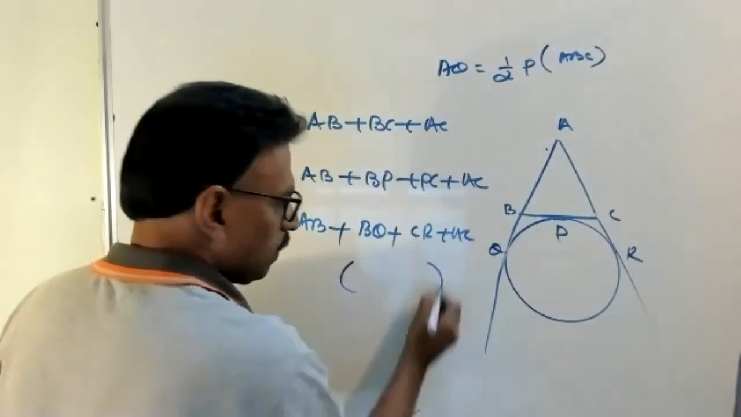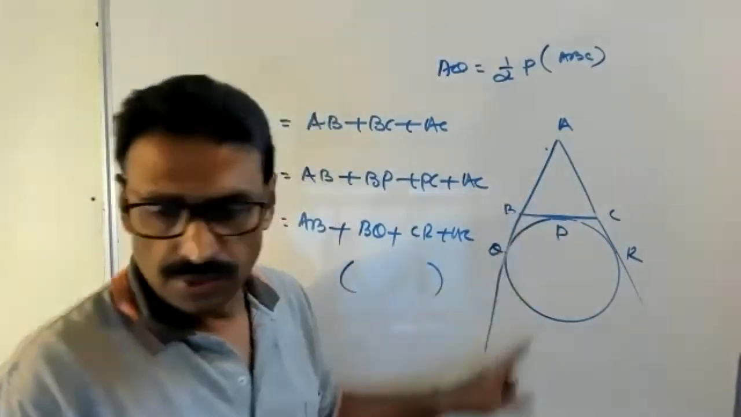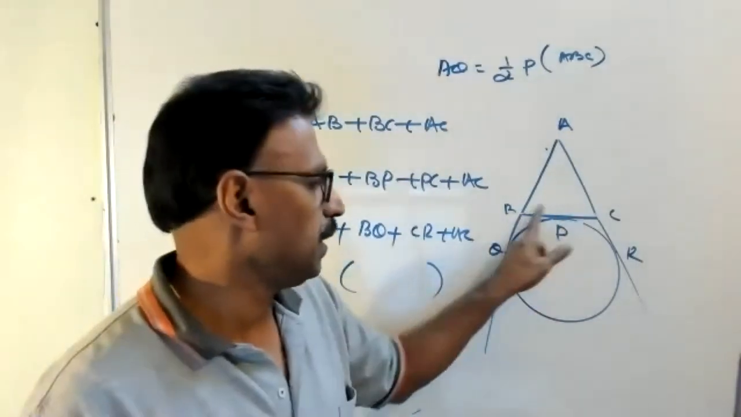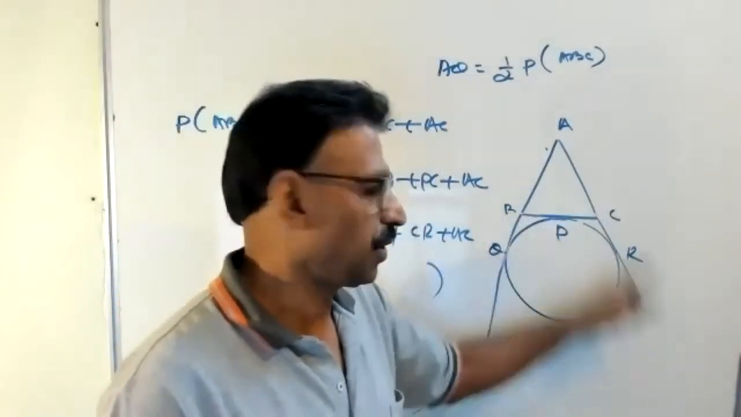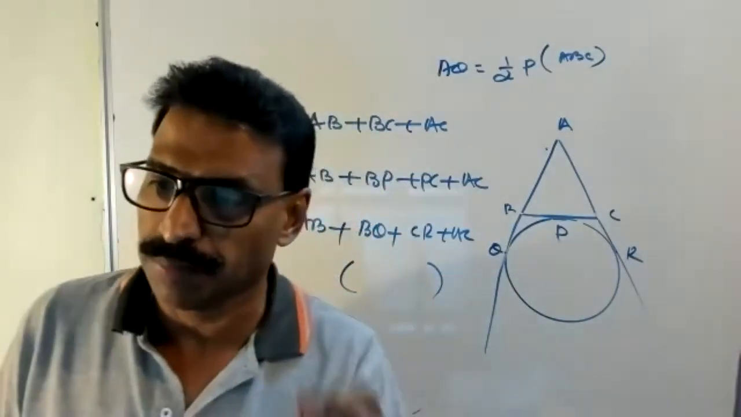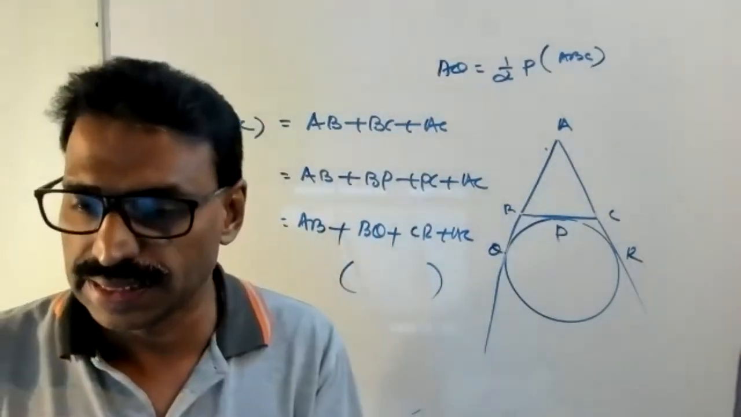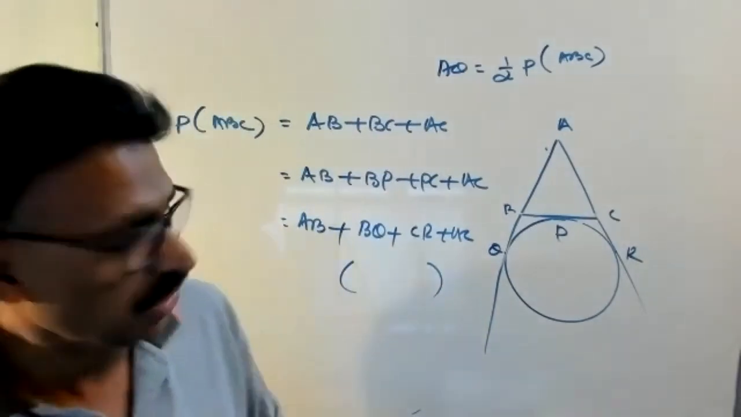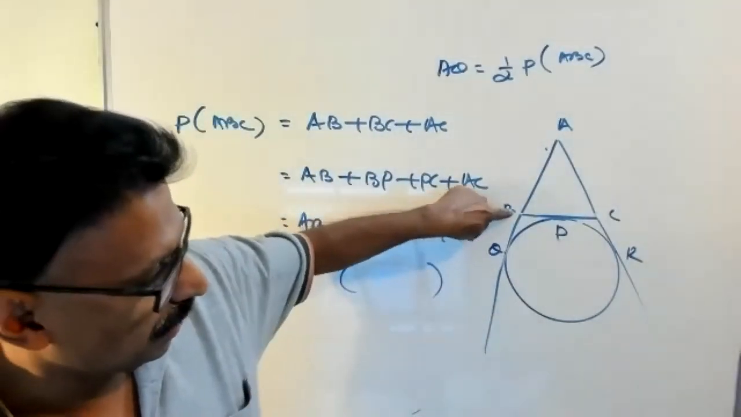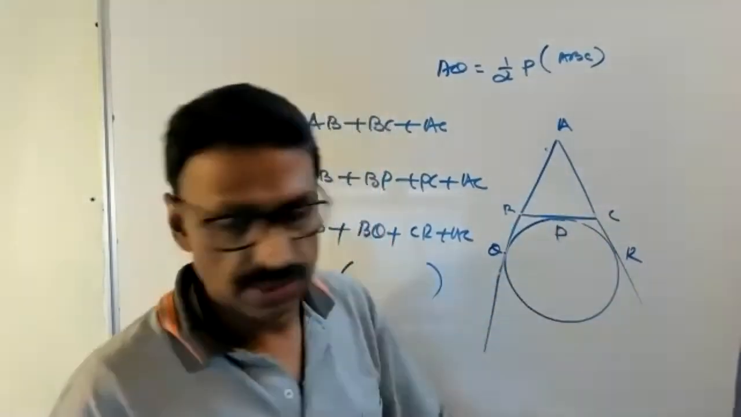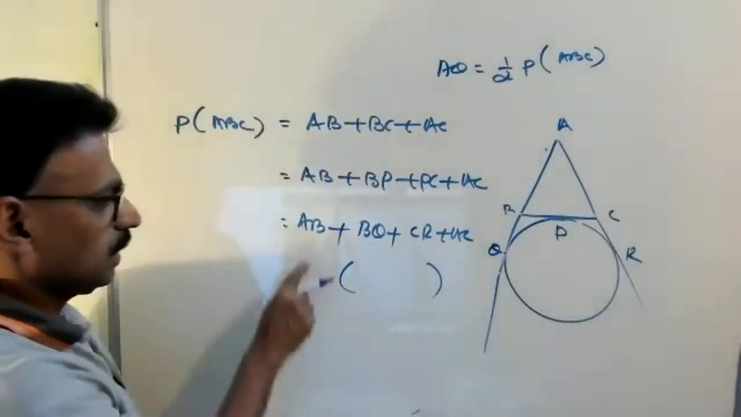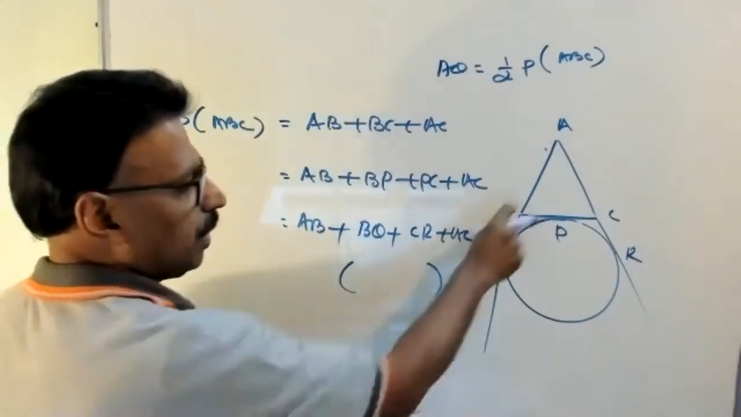In brackets you write BP equal to BQ, CP equal to CR. Tangents from an external point are equal. B is an external point, and BP and BQ are tangents. C is an external point, and CP and CR are tangents.